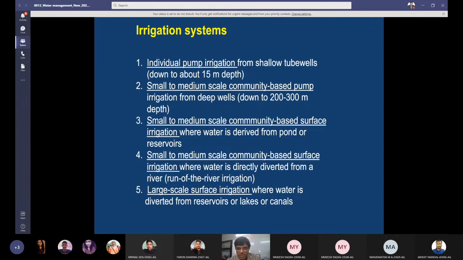Then large scale surface irrigation where water is diverted from reservoir or lake or canals. You have seen the case of canals in many cases, or lakes, they are also converted into canals. So these are different irrigation systems for irrigated rice, mostly maybe groundwater or surface water. In groundwater, you have tube wells of different heights, and in surface water, you have ponds, you have rivers, you have canals. Through these systems, water is made available to the rice crop.